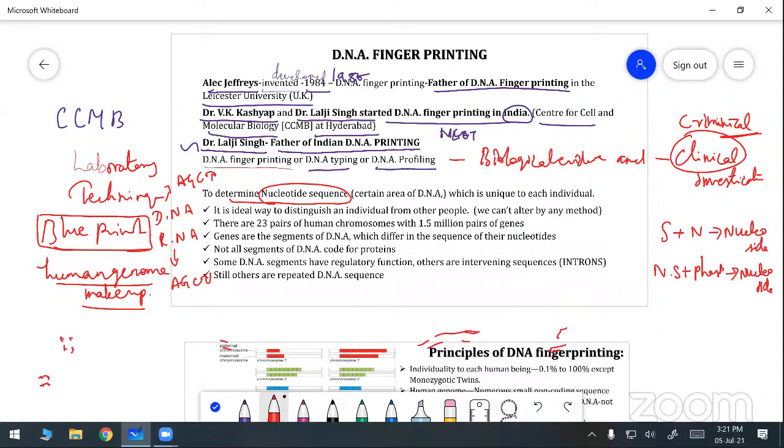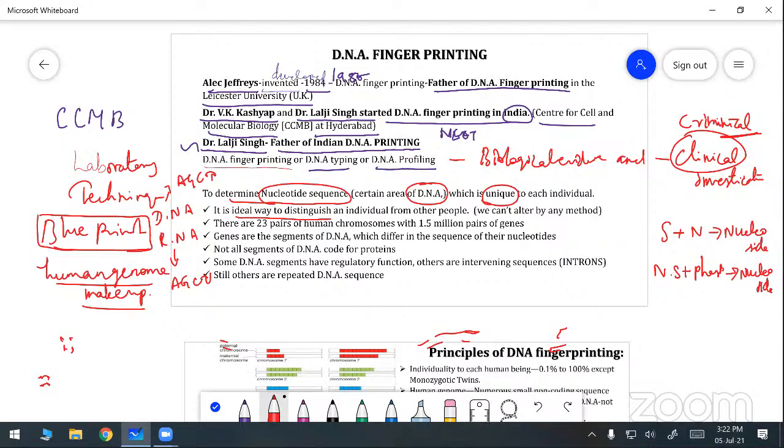So, to determine the nucleotide sequence, especially in the DNA area, you already know the DNA structure. It is a double helix molecule, or double helix thread-like structure. In a certain area, the nucleotide sequence is unique in each individual. Each and every individual has a different type of nucleotide sequence. The nucleotide is not the same in all individuals. It is an ideal way to distinguish an individual from other people. In this way only, we can identify the differences between people.